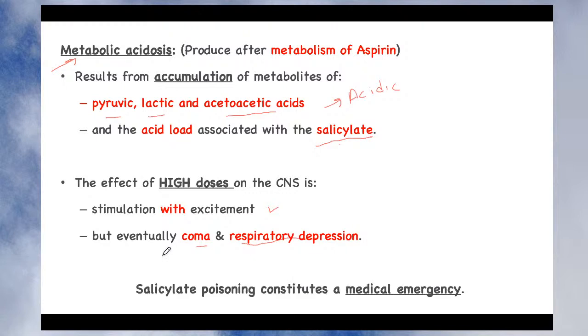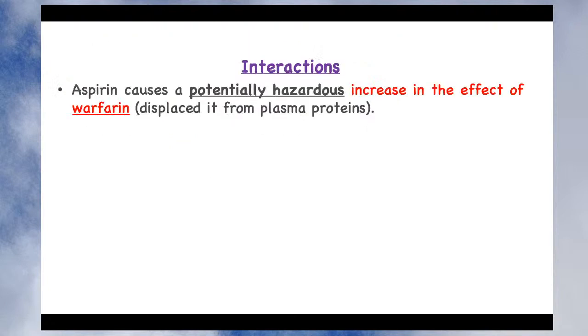Since salicylate poisoning is very severe, it constitutes a medical emergency. This is not a routine problem, or something that can be treated at home. This could be a medical emergency at an excessive dose of aspirin, so that is not at all advisable. It produces severe metabolic acidosis and respiratory alkalosis, and we have seen the mechanism behind respiratory alkalosis as well as metabolic acidosis, right?